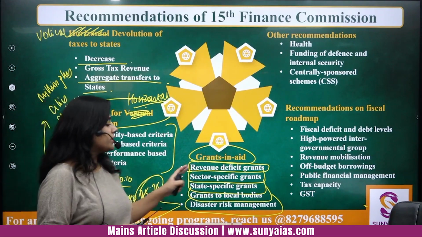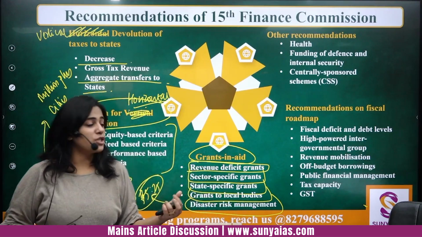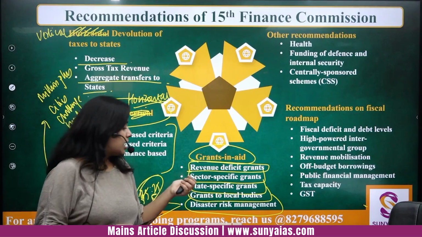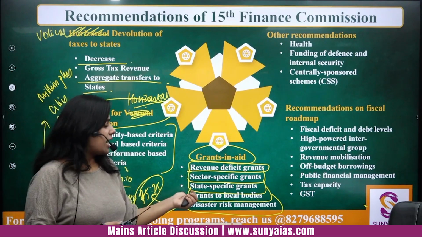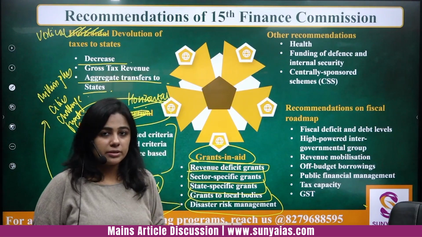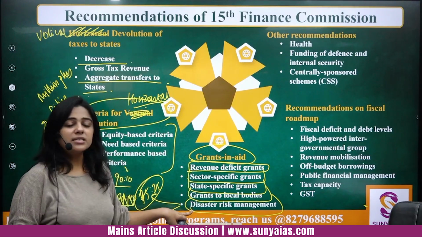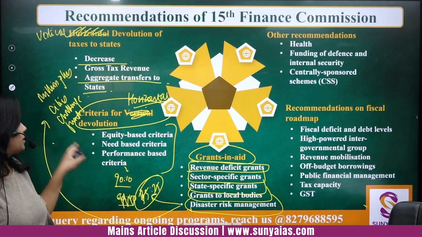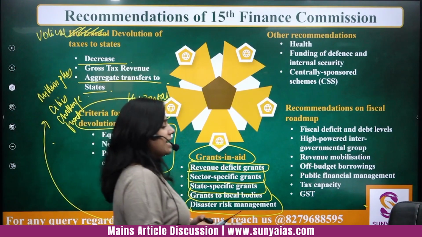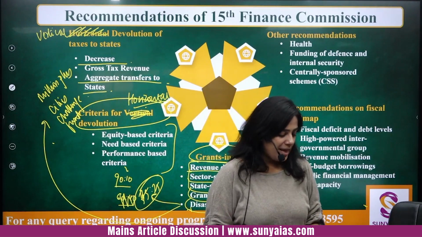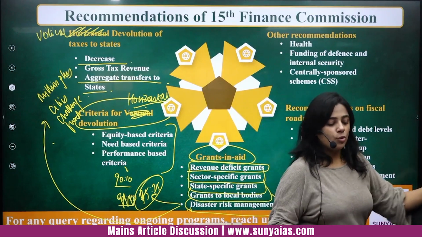Don't give the depth of all the points which are self-explanatory. For example, sector-specific grants, state-specific grants, grants for local bodies. These are self-explanatory points. Don't explain them further. But disaster risk management needs a little bit of explanation. So you can mention the Million Plus Cities Challenge Fund that is recommended by the 15th Finance Commission to be established. Right? So this is important.